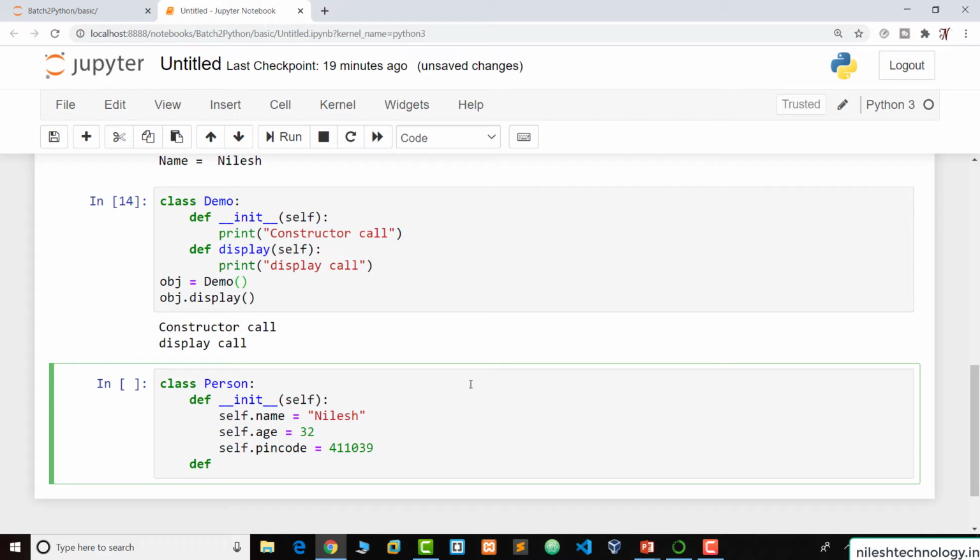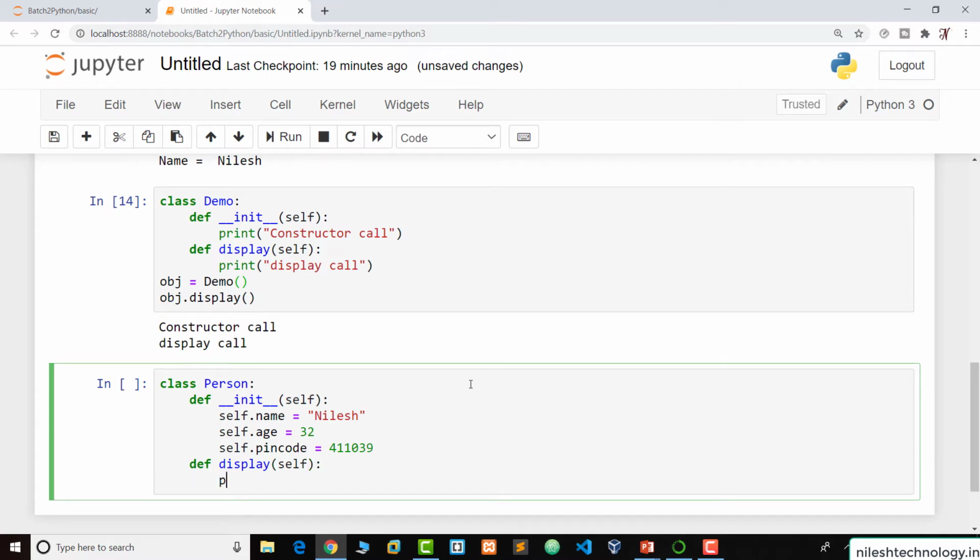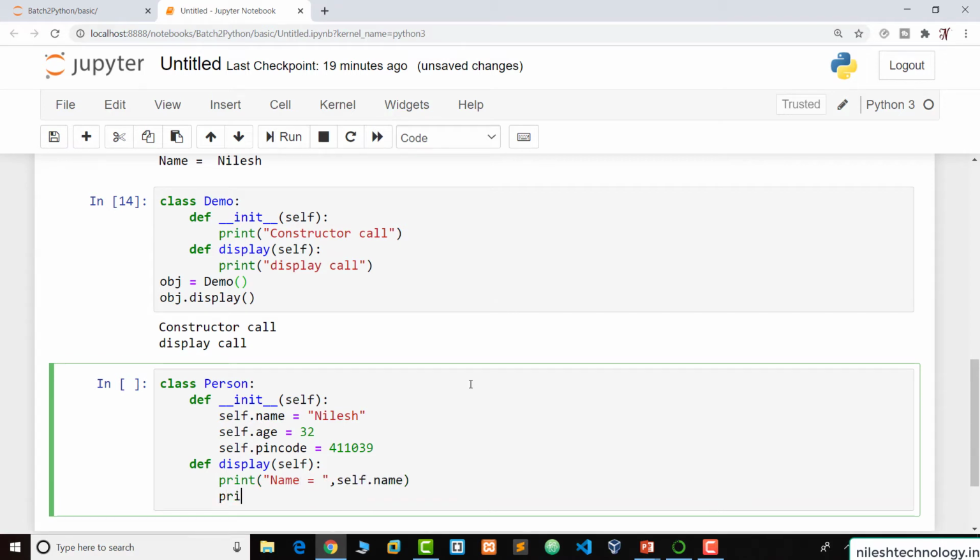And there is one more function here, display, with self. Now we print all these values: name is equal to self.name, age is equal to self.age, and pin code is equal to self.pincode.